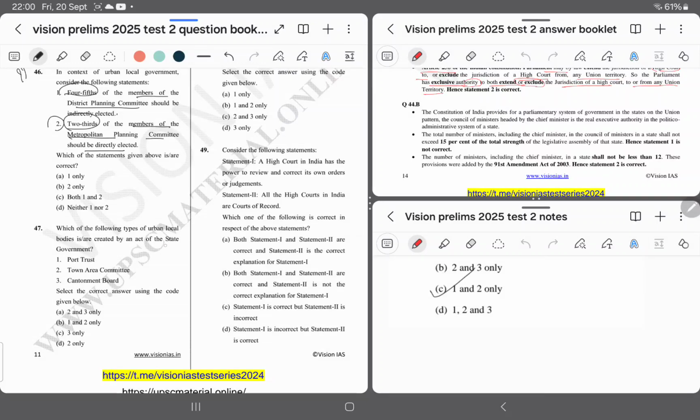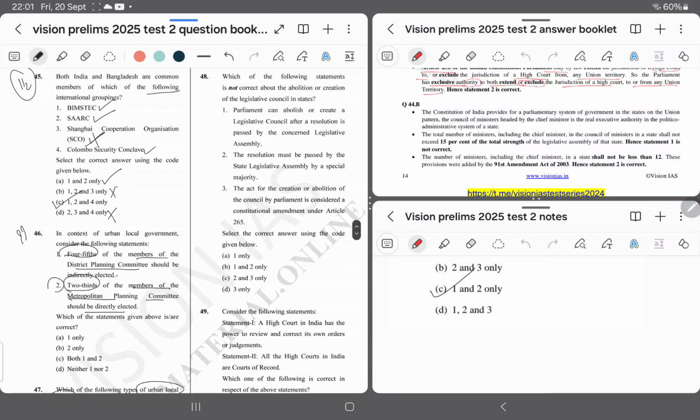Which of the following types of urban local bodies are created by an act of the state government? I think I have option number 2, town area committee. Option number 3, cantonment board. As per my understanding, option number 2 is the correct answer. I am going with option number D.